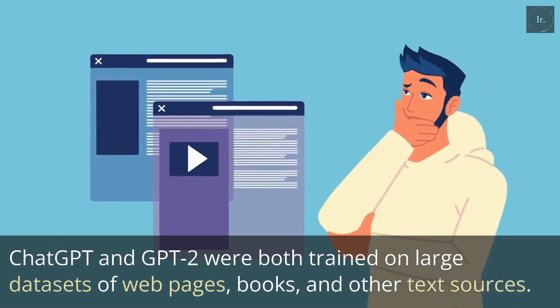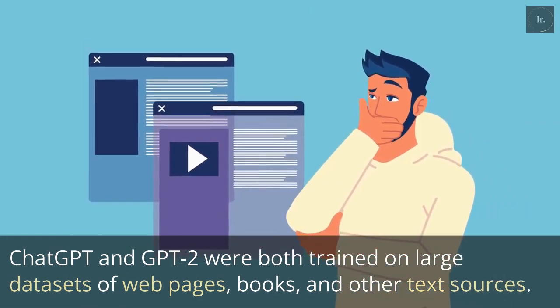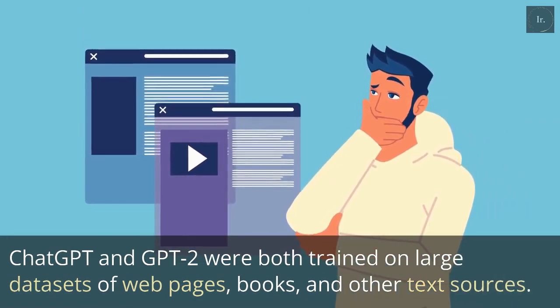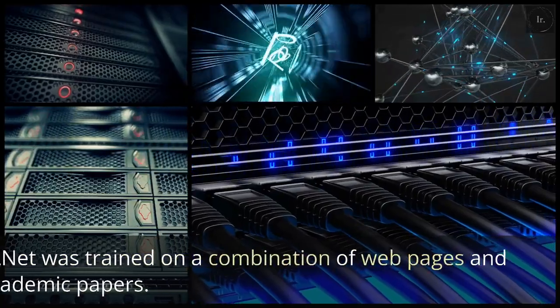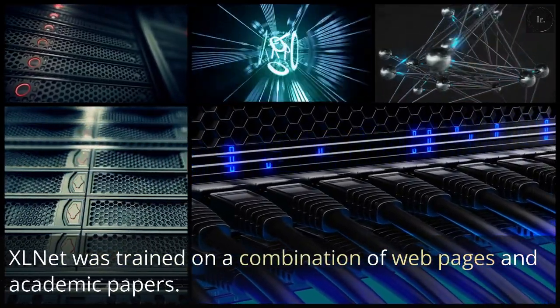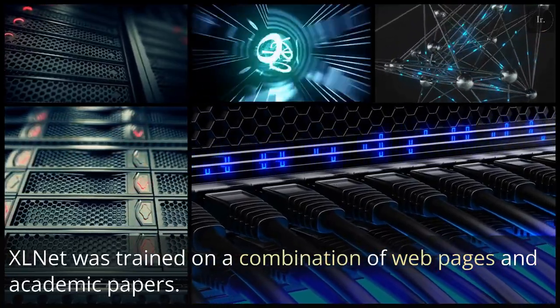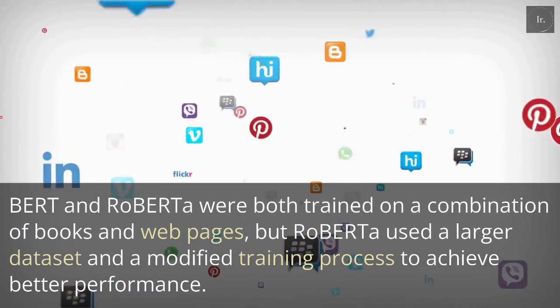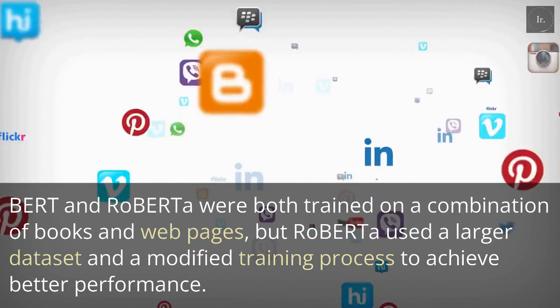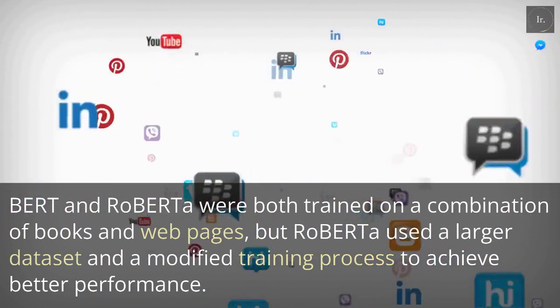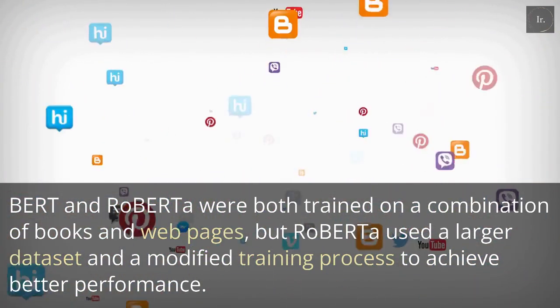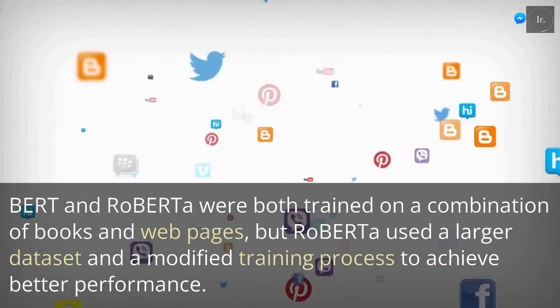ChatGPT and GPT-2 were both trained on large datasets of web pages, books, and other text sources. XLNet was trained on a combination of web pages and academic papers. BERT and RoBERTa were both trained on a combination of books and web pages, but RoBERTa used a larger dataset and a modified training process to achieve better performance.